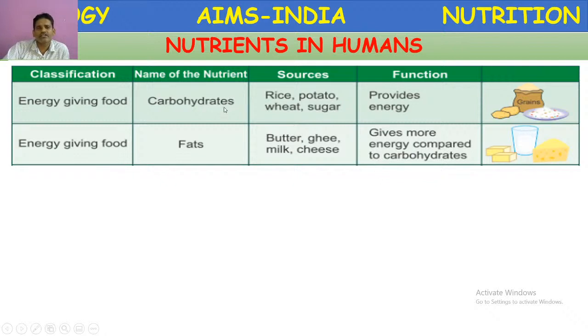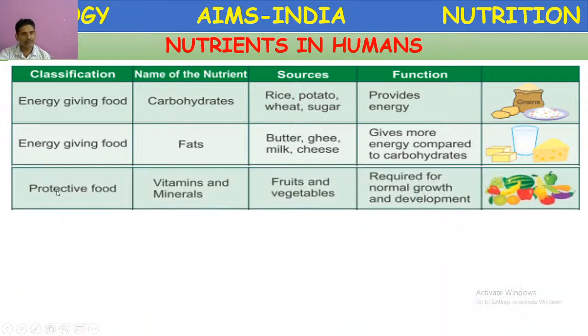Carbohydrates provide 4 kilocalories of energy when 1 gram is used, whereas fats are oxidized to produce 9 kilocalories of energy. Means the energy is almost double the energy given by carbohydrates.